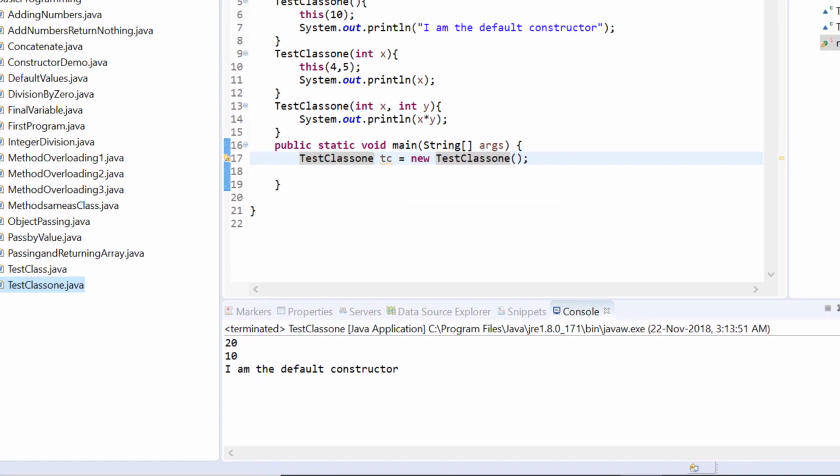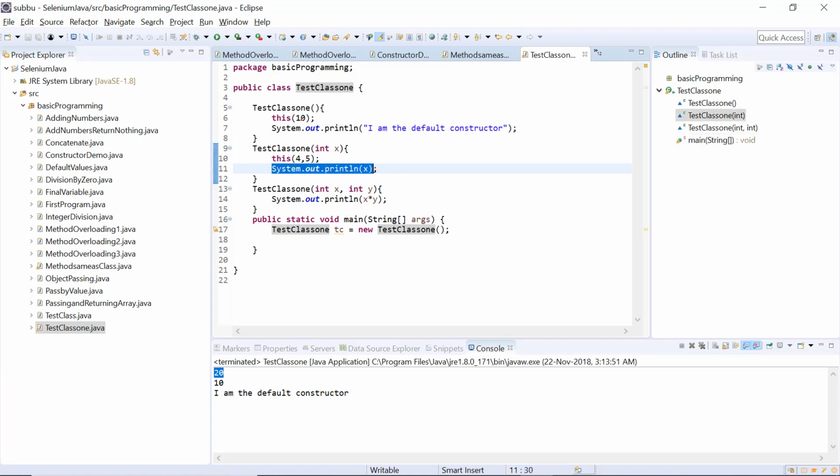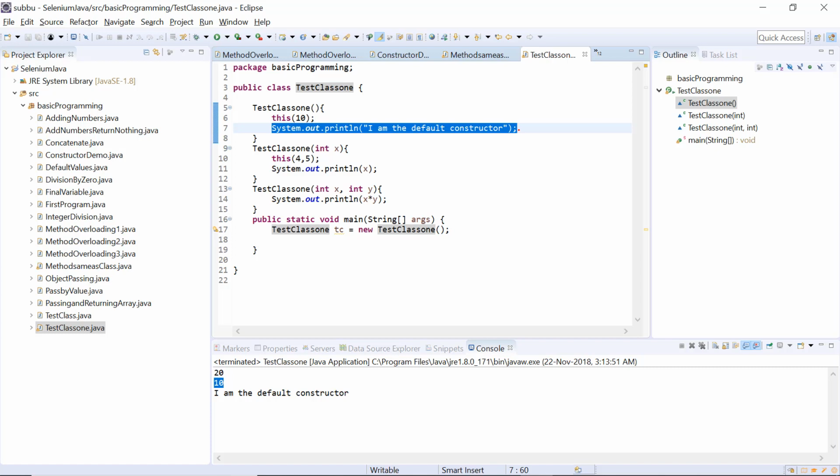So what happens is it calls the default constructor. It comes here. Now we are using this keyword to call another constructor from this default constructor, which is this one. So it comes here, but it is calling again another constructor using this keyword. So it comes here, and we are passing the values 4 and 5. So it prints 4 into 5, 20. This is the 20 value that is printing. And now it goes back again and it prints system.out.println of x. That means this is the value 10. So now 10 will be printed, and then it comes back again to the default constructor and it prints I am the default constructor. So this is how we can call constructors from another constructor within the same class.